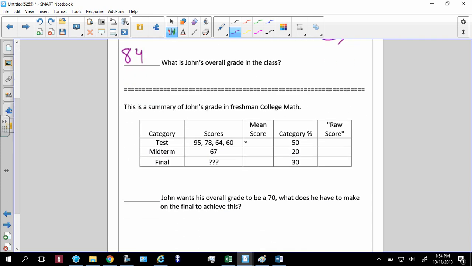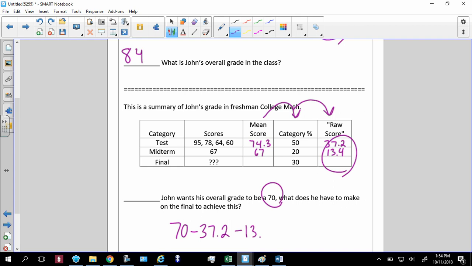This one here, mean score, 74.3. There's only one midterm, 7. I want to take this, multiply by the category percentage to get the raw score. 37.2, 13.4. All right, he wants a 70. Start off with 70, subtract 37.2, which is the raw scores, minus 13.4.